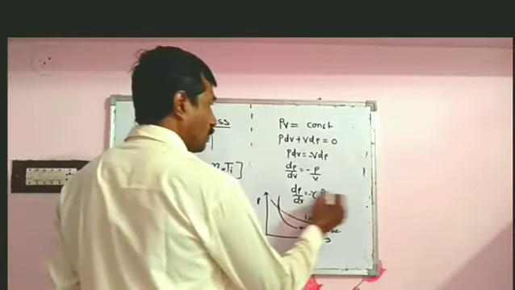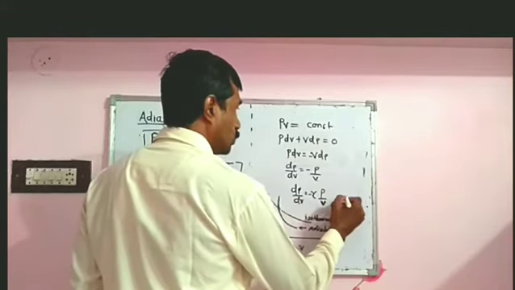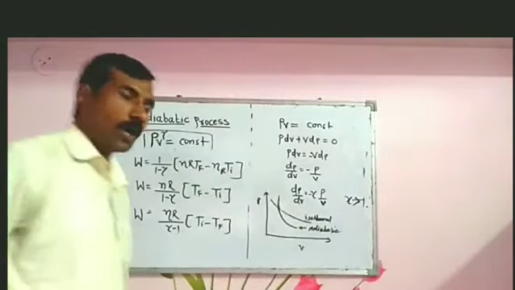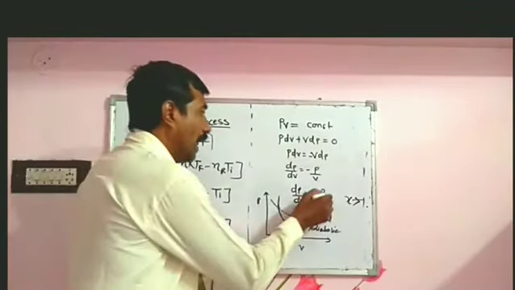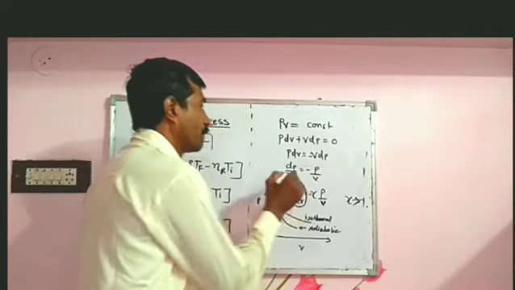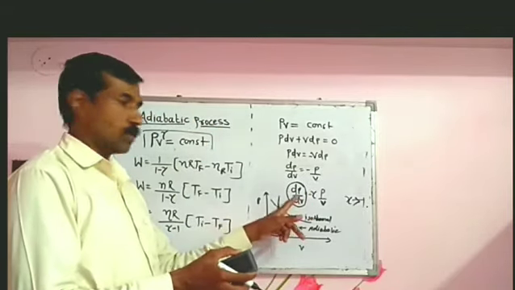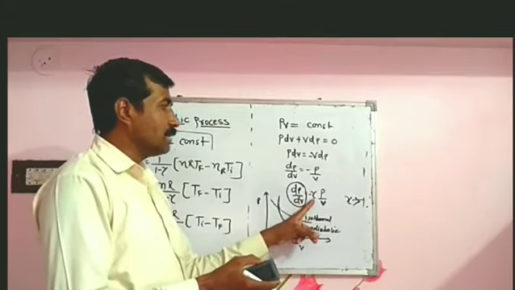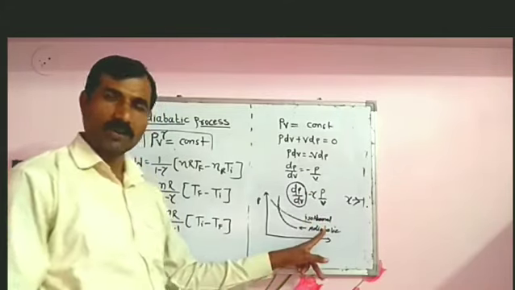So from this equation we know that gamma is always greater than 1, meaning the slope of the adiabatic curve is gamma times the slope of the isothermal curve.